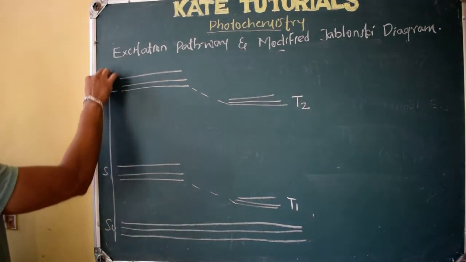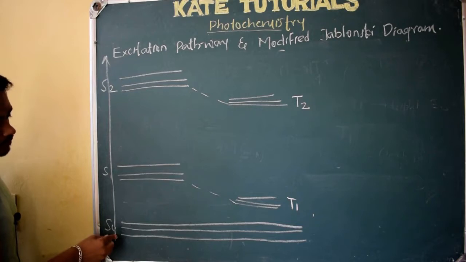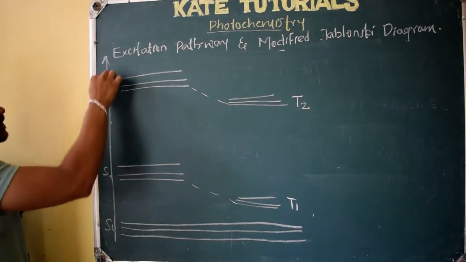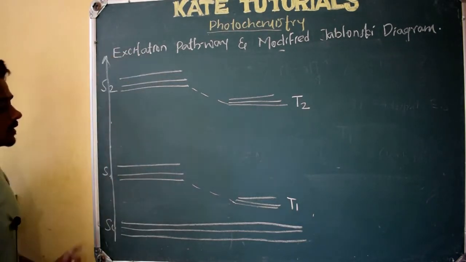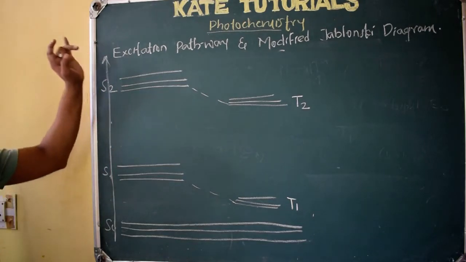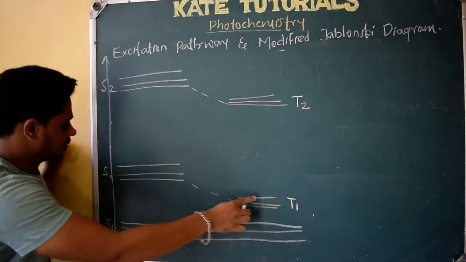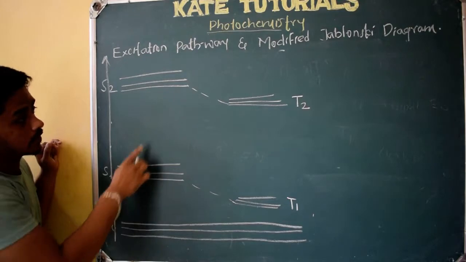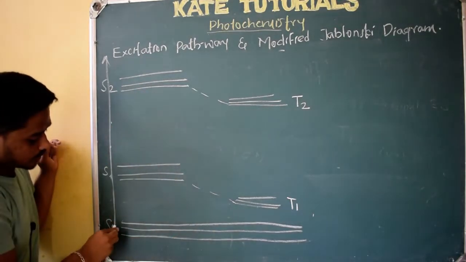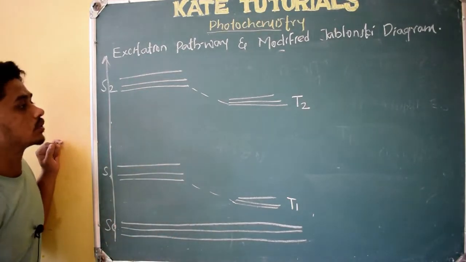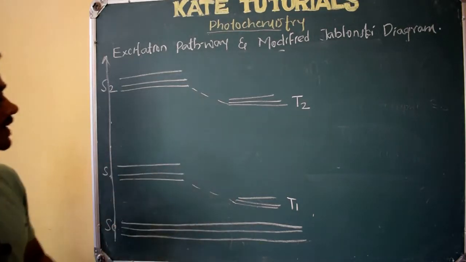Energy we always write in increasing order: low energy, then higher and higher, so energy increases like this. Every S0 has the least energy as it is in the ground state, right? So this is the diagram.